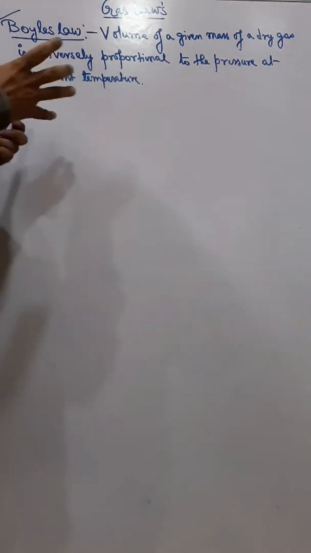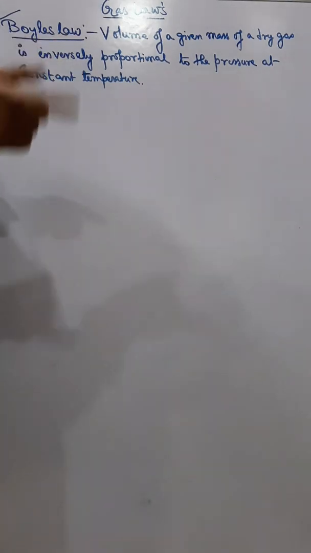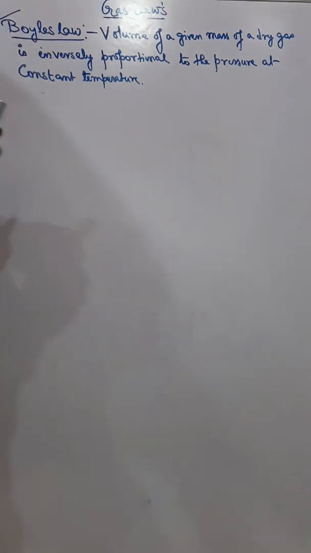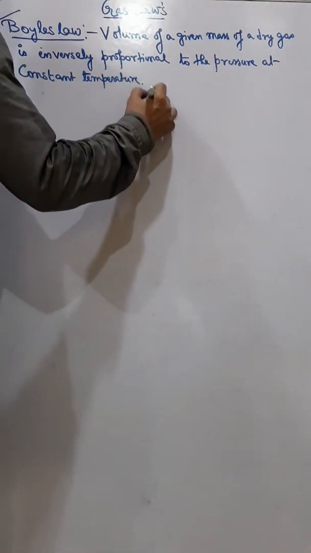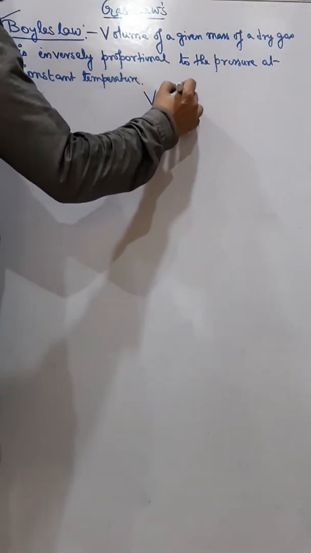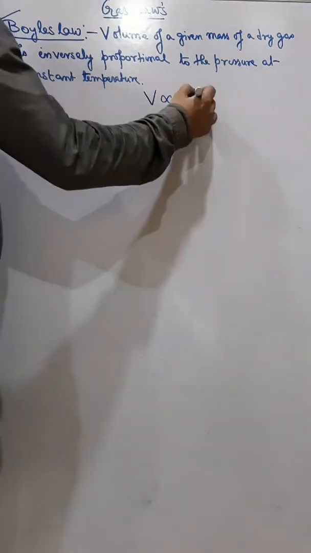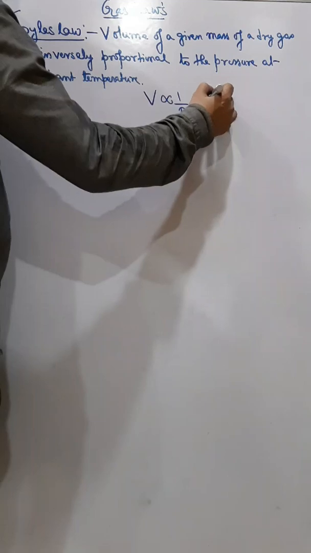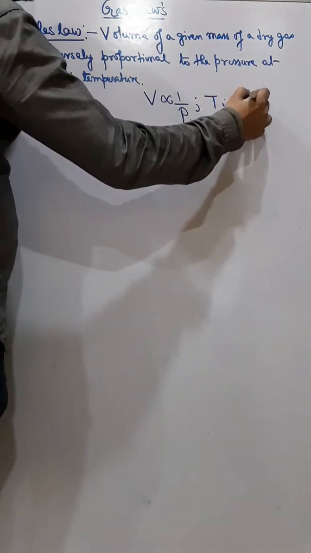That means if I take a certain mass of a gas and if I increase the pressure of the gas, the volume will decrease. And if I decrease the pressure, the volume will increase. So therefore we can say, according to Boyle's law, volume is inversely proportional to pressure, where T is constant, T means temperature.